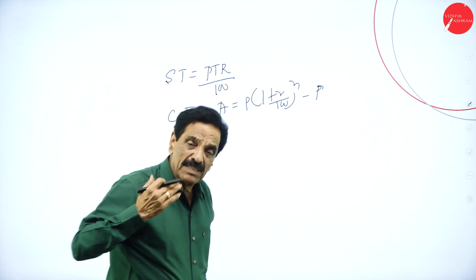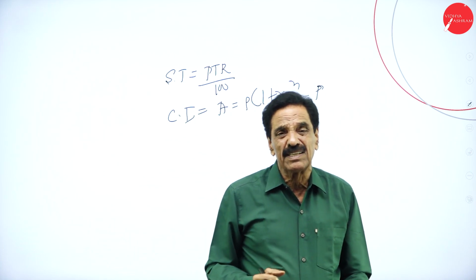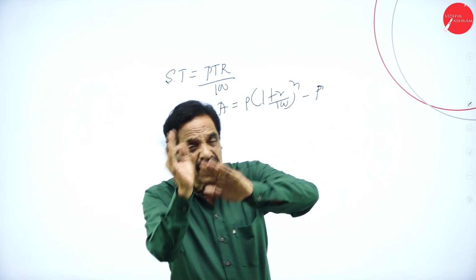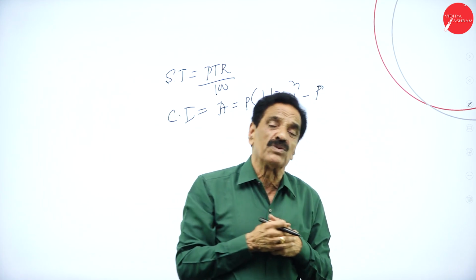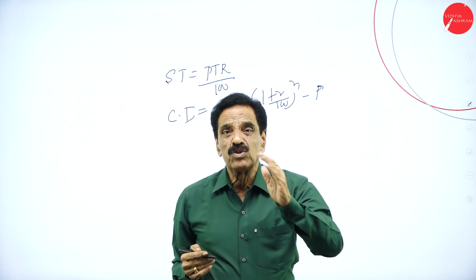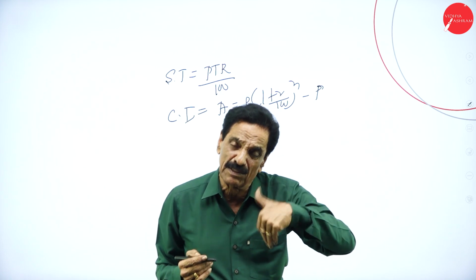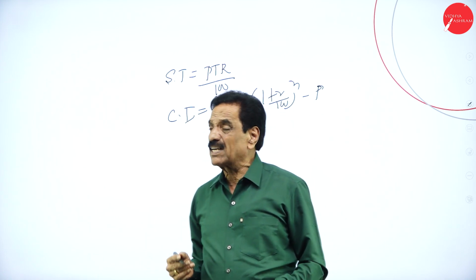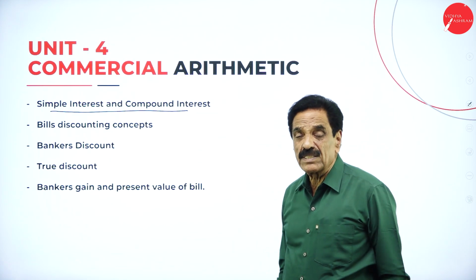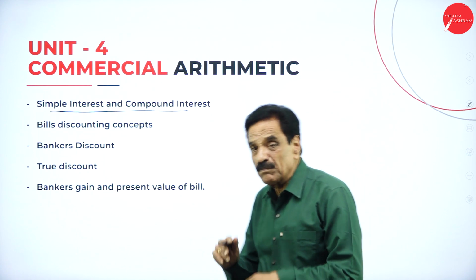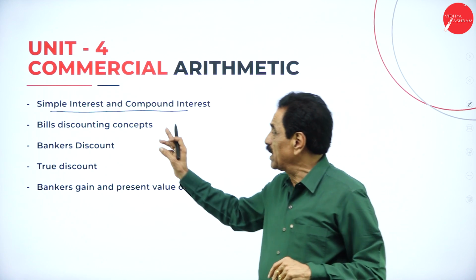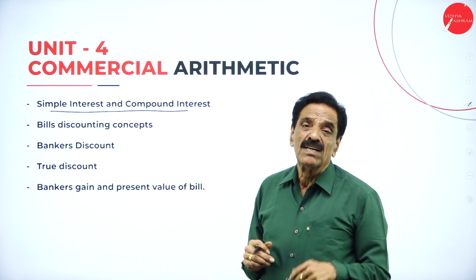Comparing with simple interest, directly we pay the interest once a month. If it is not paid, it becomes compound: 4 becomes 8, 8 becomes 16, 16 becomes 32. That's called compound interest. Whereas in simple interest, every month we pay 2 rupees, next 3 rupees, next 4 rupees, next 5 rupees. That goes to simple interest. So one problem can be expressed either in simple interest or in compound interest. We can apply compound interest even for a business.